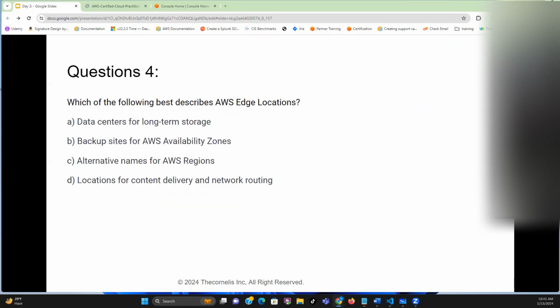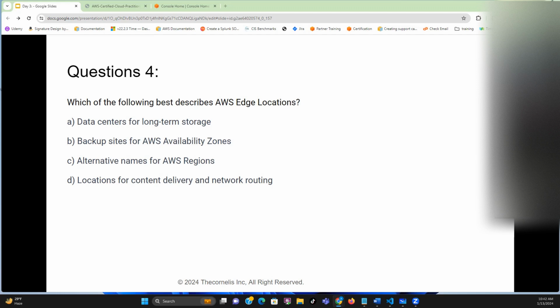Time for the quiz. Now, I think this is the question that some of you are looking for, so that you can see the answer and quickly pick. Which of the following best describes an AWS edge location? Data centers for long-term storage, backup sites for AWS availability zones, an alternative name for an AWS region, or a location for content delivery and network routing.